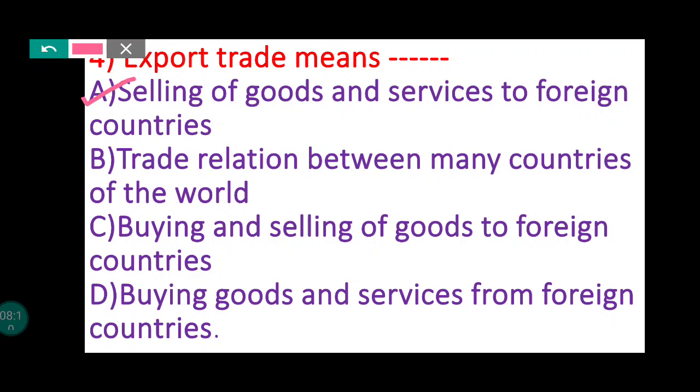For example, if we speak of Tanzania, export trade could be Tanzania selling cotton to China. It is an example of export trade. So export trade means selling of goods and services to foreign countries. Students, you might get confused with option C. In option C, it is given buying and selling. As the word buying is also there, it is not the correct option. See, in MCQs there are always some statements given which can confuse you, so you have to select the correct option. Export trade means selling of goods and services to foreign countries.